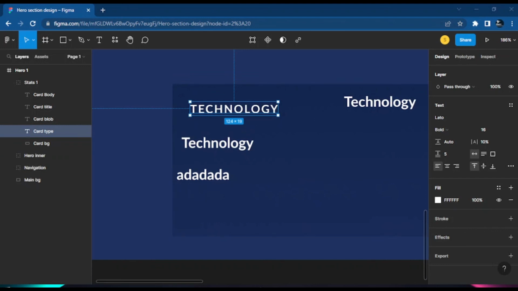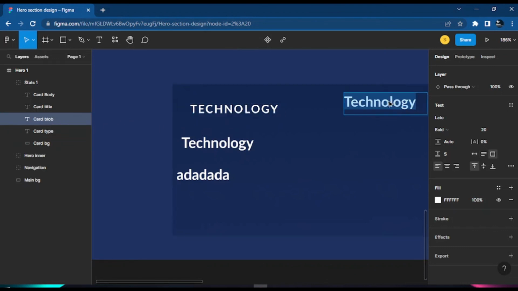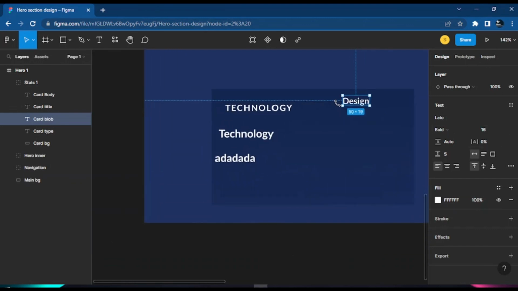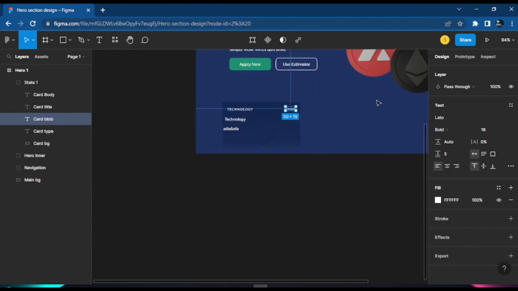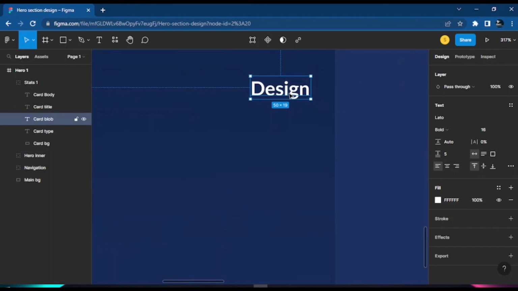So let's say we want to get something like, what do we call it? Let's call this blob. This blob will just be something like design. Okay. And this design, let's reduce the width, so auto width, and then let's reduce the size. So we want some kind of size, but when you reduce the size, you want to make sure it's small. Let's reduce the size to about 16. All right. Now it's about 16 here. Now when you say it's big for your eyes, if you look, it's still smaller than all the other text we have here, so no worry. So just leave them like this.